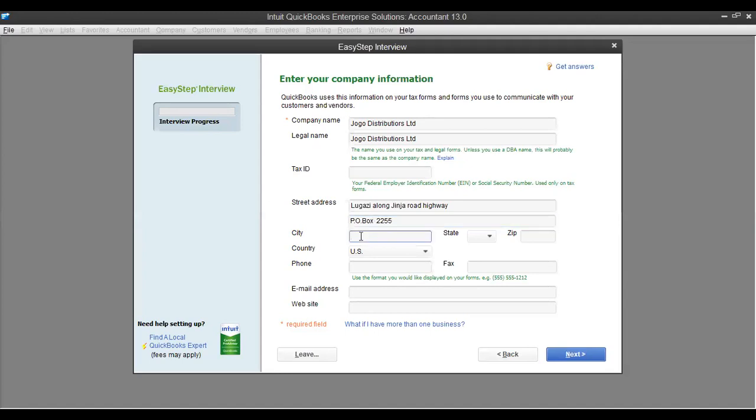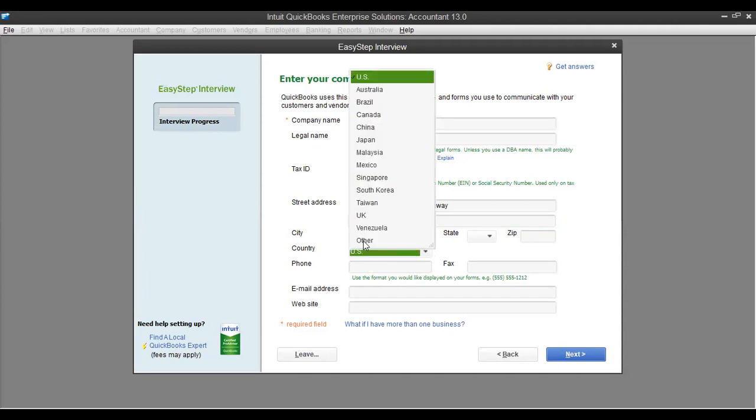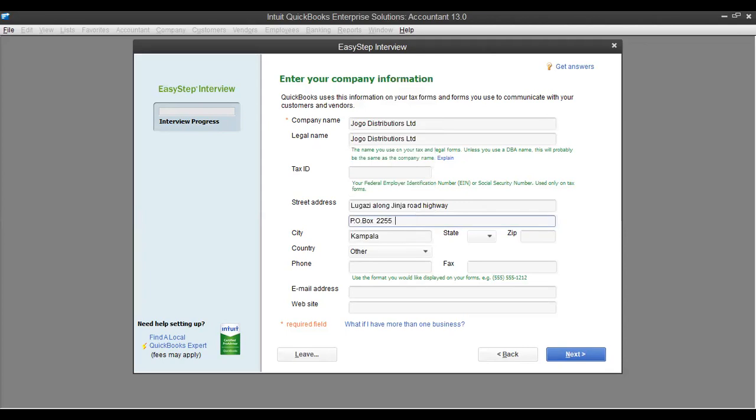Kampala is in the city, bring it here. And the country is Uganda. Unfortunately, there's no provision, so you say others.